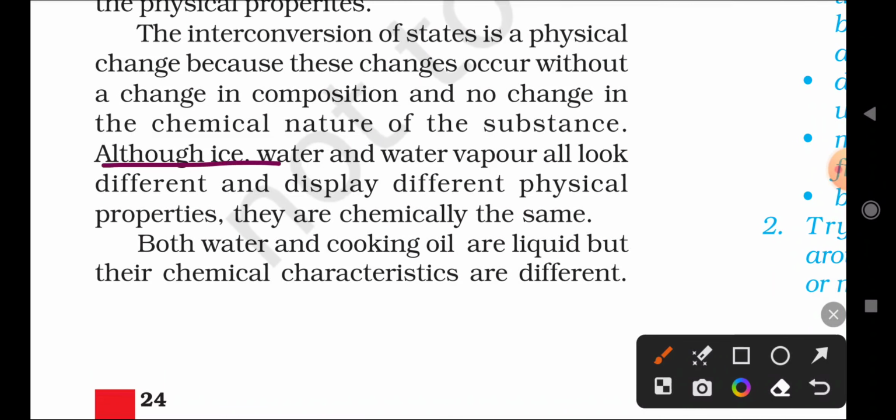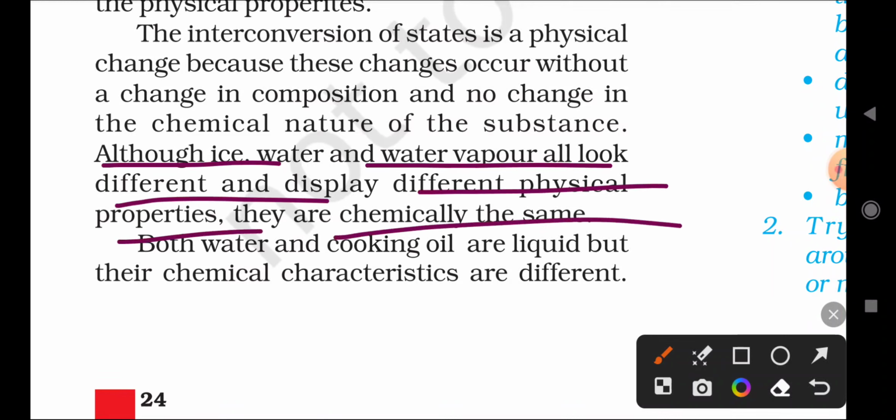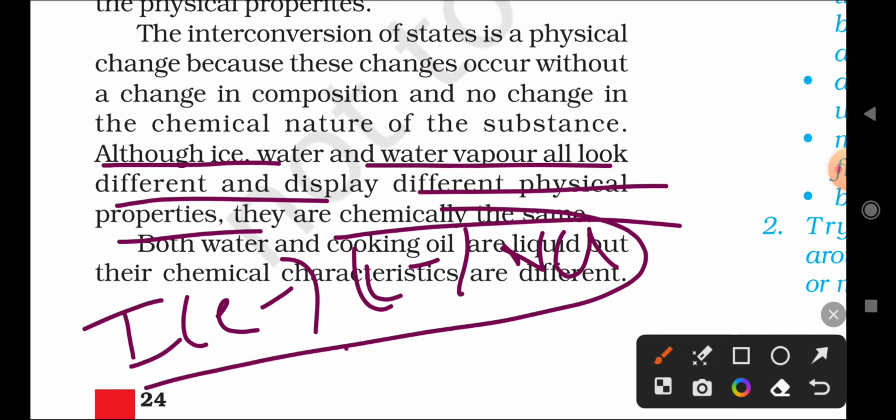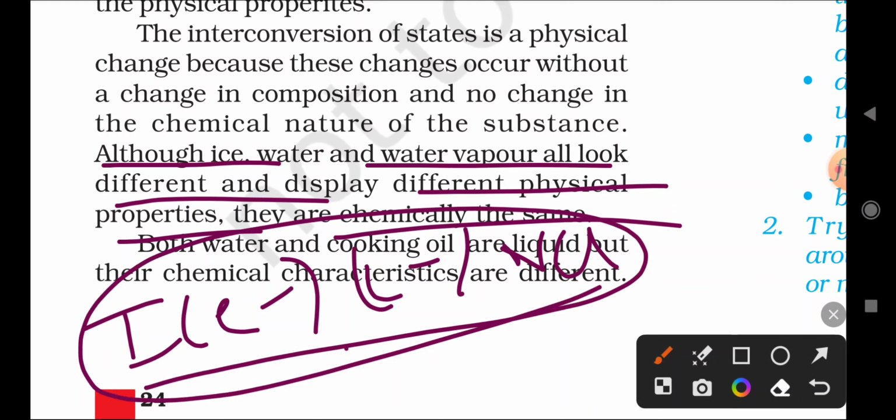Although ice, water and water vapor all look different and display different physical properties, they are chemically the same. So in the same example, ice, liquid water and vapor look different from each other, but chemically they are the same, though physically they look different.